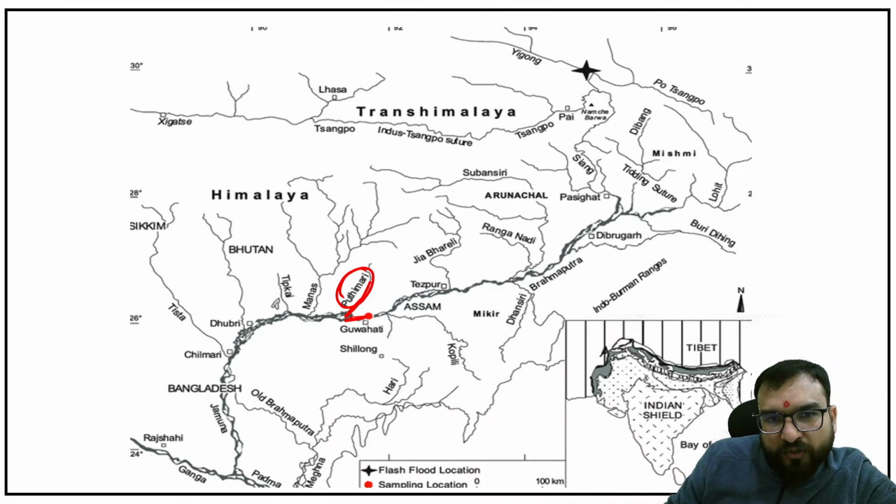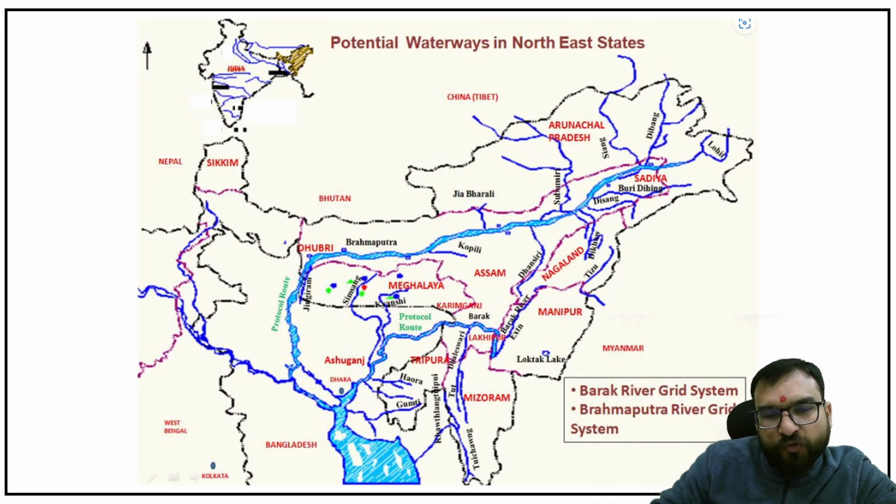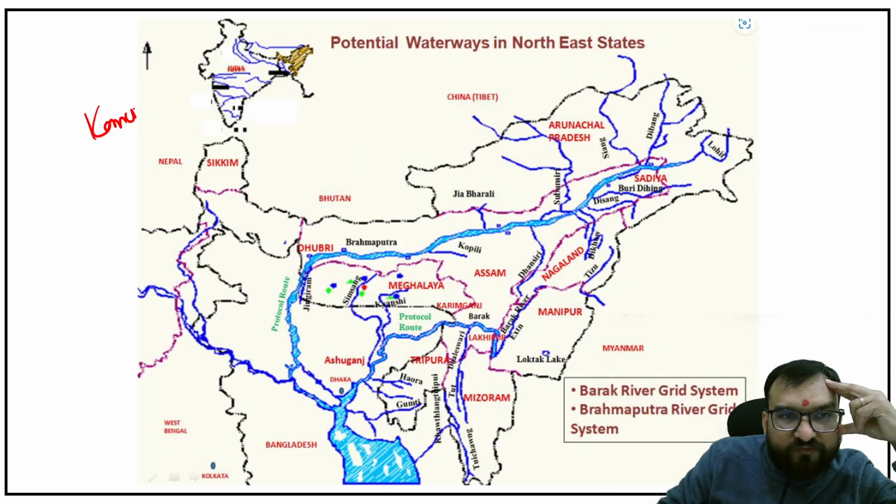After Guwahati you are going to find this. Okay? And now this is the region, if I show you, like this you are going to find over here. Like Manas is going to come. Putmari is going to come. And there is one more river, that is Kameng, which is not highlighted over here. Kameng you are going to see. Let me show you in this. This confusion might be there with you. Clear this confusion, guys.